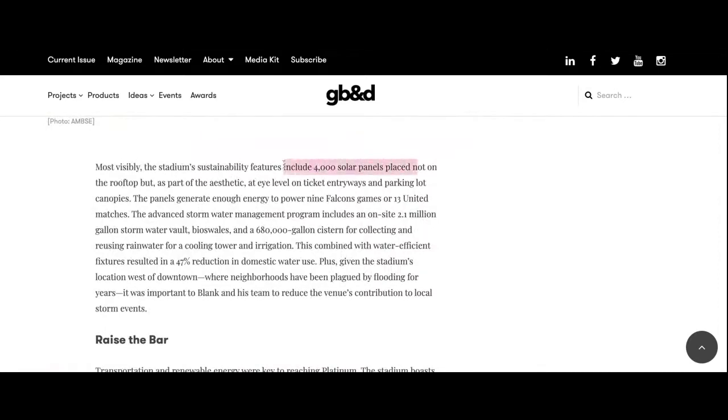It includes 4,000 solar panels placed not on the rooftop, but in ticket entryways and parking lots, and it states here that the panels generate enough energy to power 9 Falcons games or 13 United matches. So that's really important because one of my issues in my essay is how are these stadiums using non-renewable sources? Well, here's one stadium that is changing that game, no pun intended, by using solar energy and being able to power the entire stadium for 13 matches through the use of solar power.